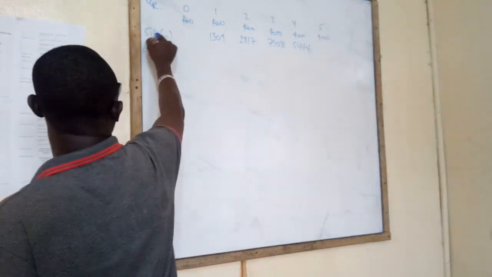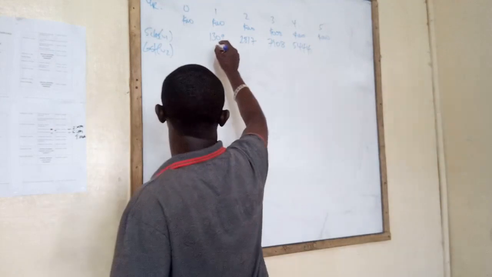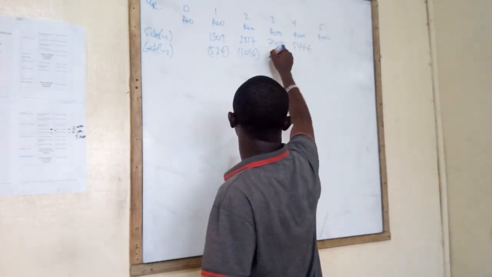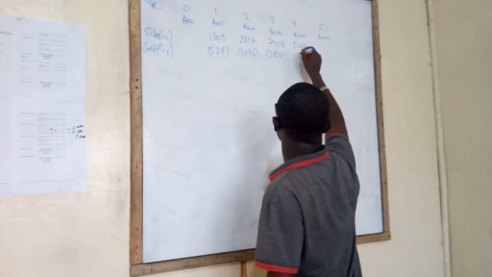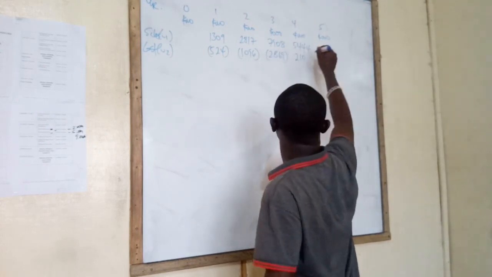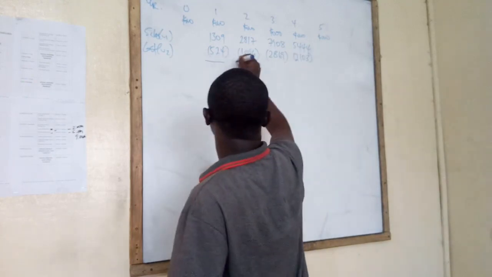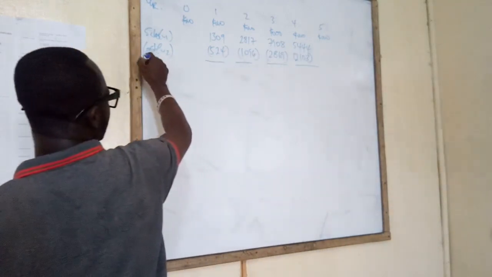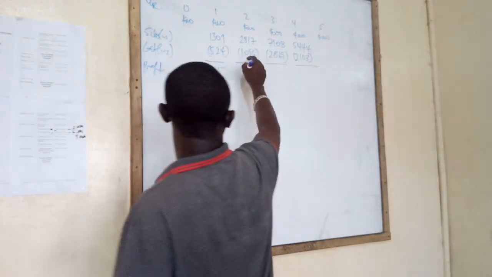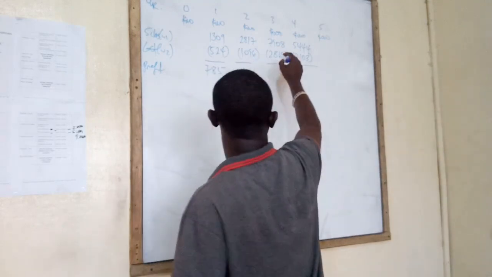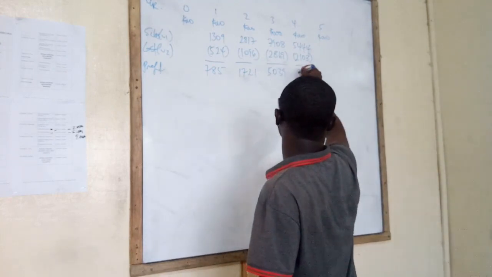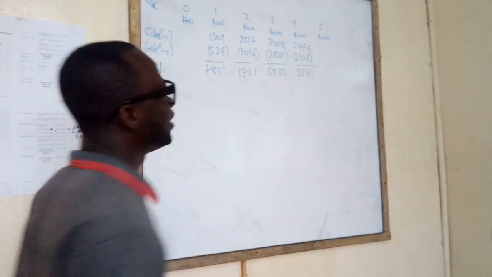Okay. Cost? Workings 2. 524. 1096. 2869. 210. Okay. Profit? 785. 1721. 5039. And then more running shift. 5039. 3341. Okay. Then what else do we bring?